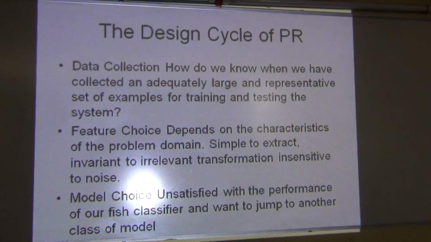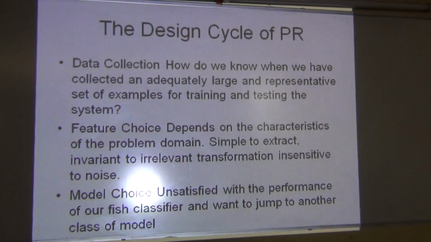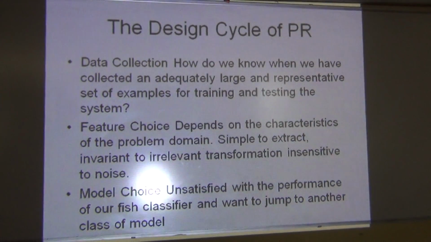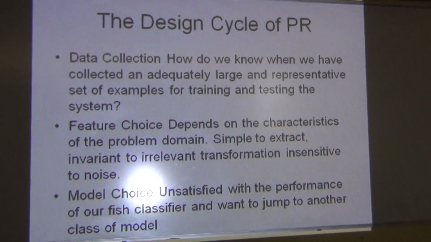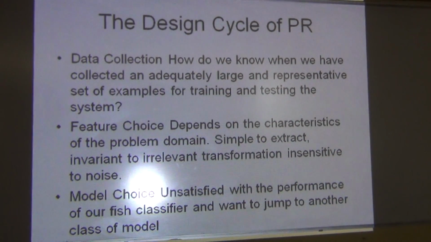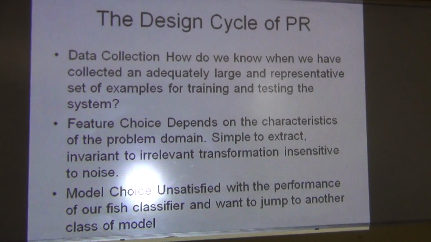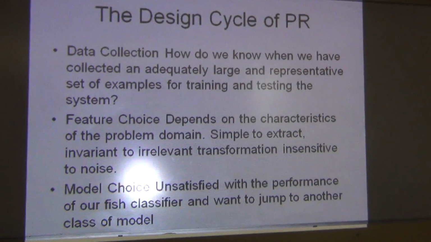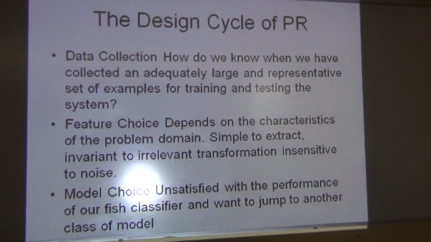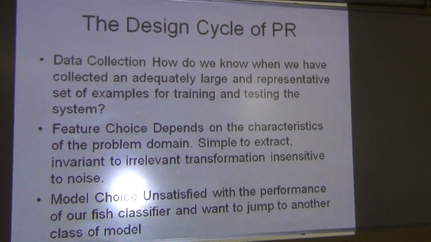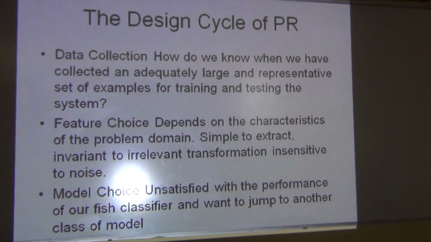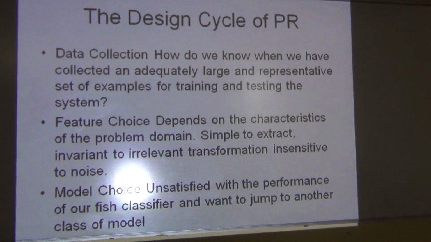Now come to one, data collection. In data collection, we see how do we know when we have collected sufficient data and a representative set of examples for training and testing the system. That means in our example, when we are capturing the images, how do we know sufficient images have been captured? So there must be a controlling unit for data collection, which will give us the decision on how many pictures are required to train and classify the data.